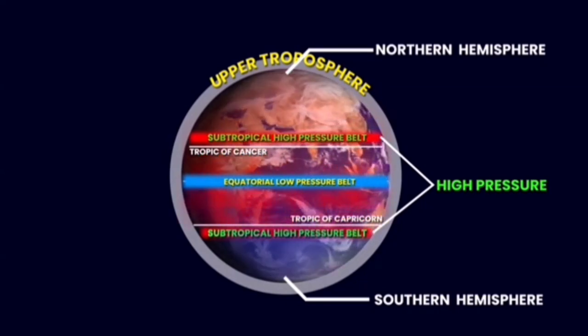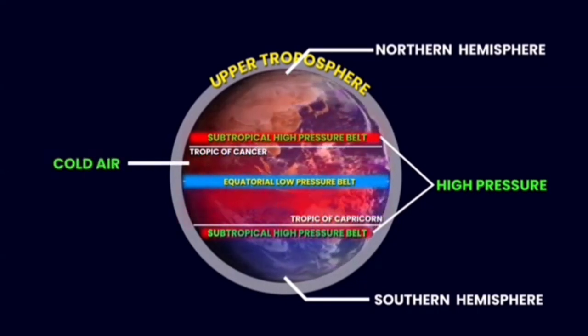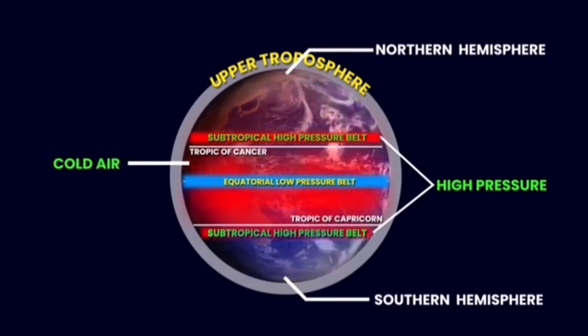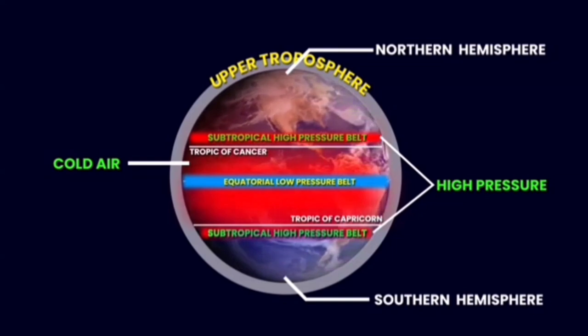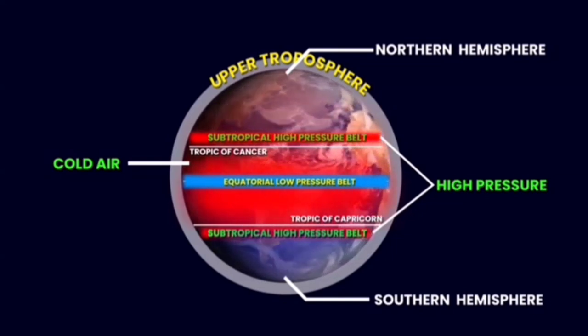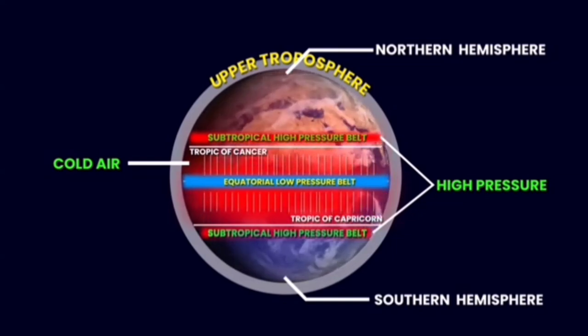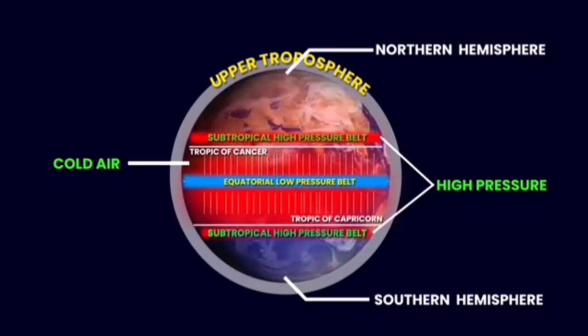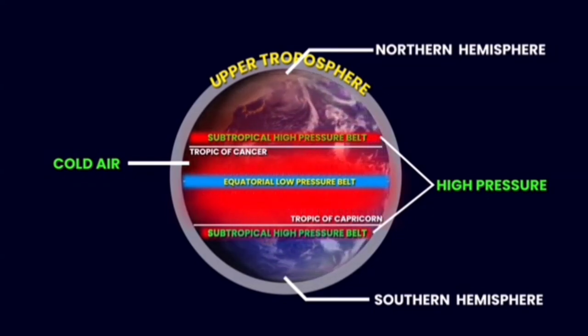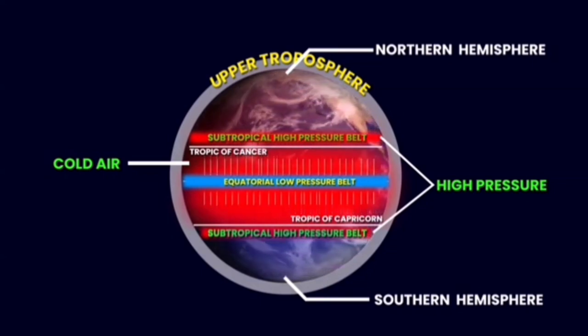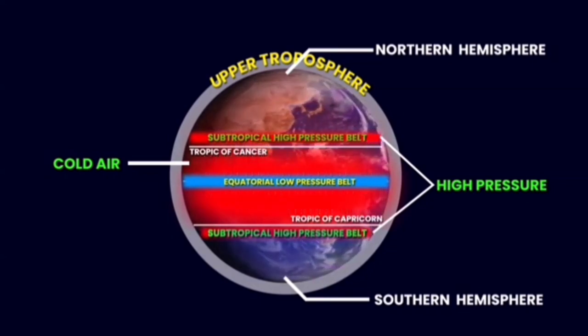Types of convection cells. One, Hadley cells. Located between the equator, 0°, and the subtropical high-pressure belt, 30° N and S, in these cells, warm air rises at the equator, creating the equatorial low-pressure belt. This air then moves toward the poles, cools, and sinks at around 30° N and S, forming the subtropical high-pressure belt.